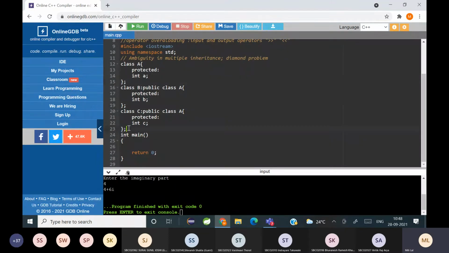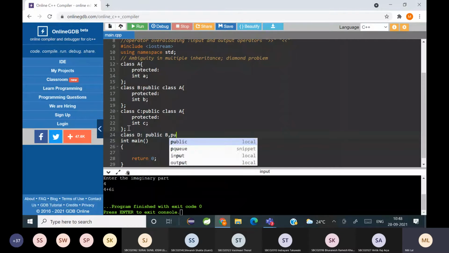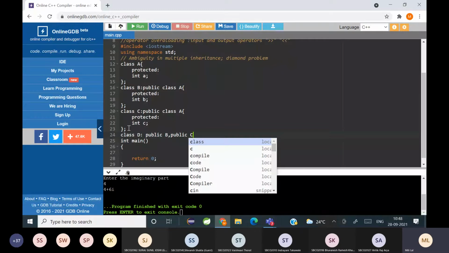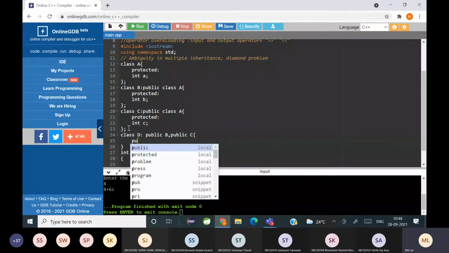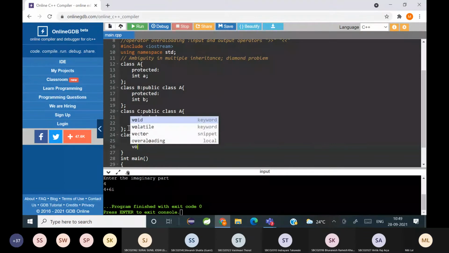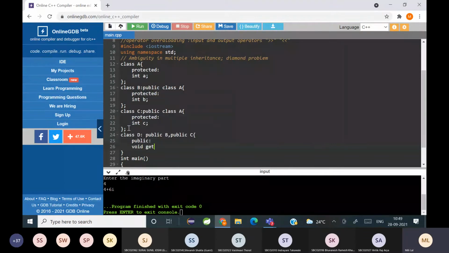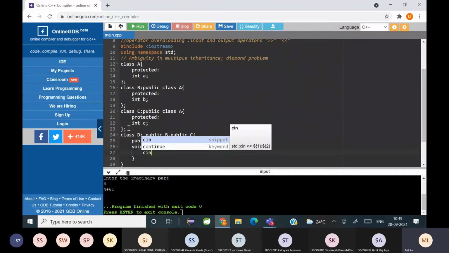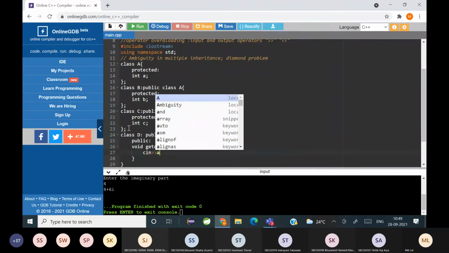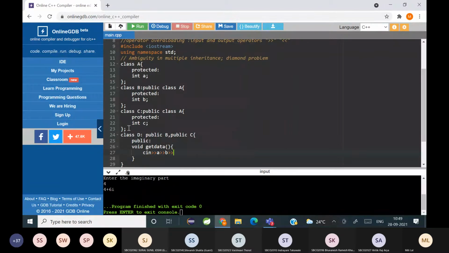And here I'm writing class D colon public B, comma public C, and in that I'm writing public void getdata, cin A and D. So can you tell me whether A, B, C, D is accessible inside class D?